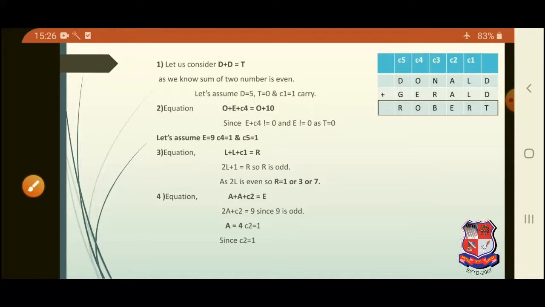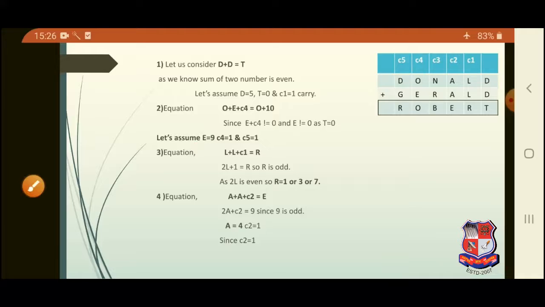Considering the equation O plus E plus C4 is equal to O plus 10, since one carry is generated, that is C5 is equal to 1. Assume here that the value of E is equal to 9, C4 is equal to 1, and C5 is equal to 1.